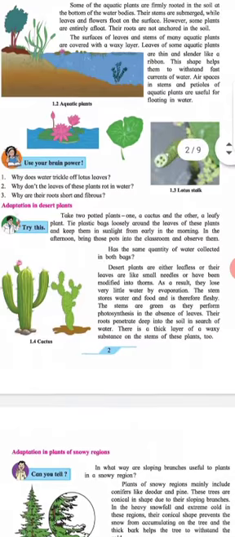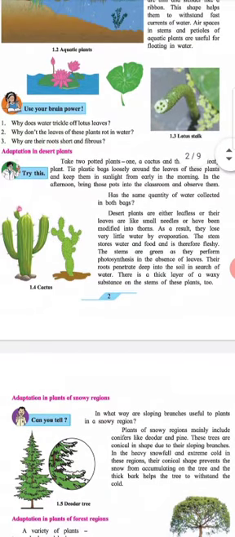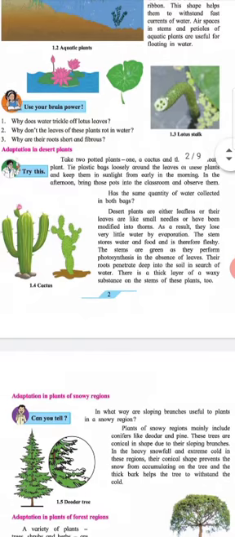Desert plants are either leafless or their leaves are like small needles or have been modified into thorns. As a result, they lose very little water by evaporation. The stem stores water and food and is therefore fleshy. The stems are green as they perform photosynthesis in the absence of leaves. Their roots penetrate deep into the soil in search of water. There is a thick layer of a waxy substance on these plants too.